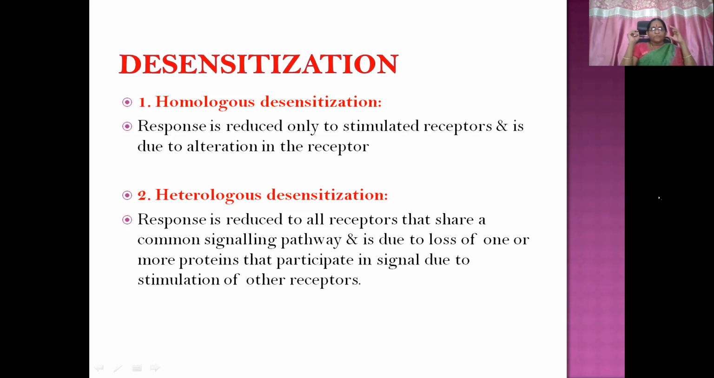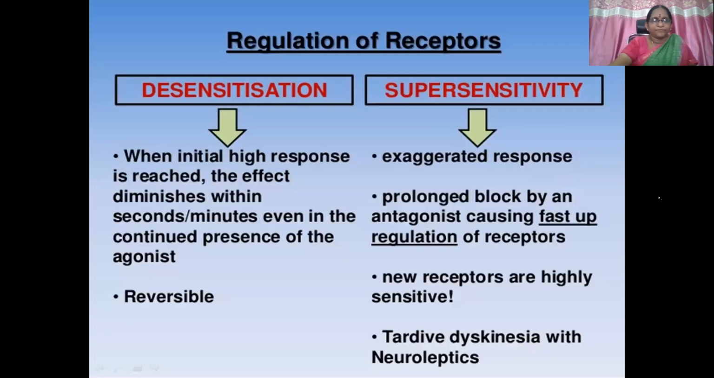So, however many receptors share the common signaling pathway, all these things we'll discuss in the second session. So please make a note that until and unless you understand the first session, you can't understand the second session. So many of the basics I have discussed here, and some connection is there between first and two. So all those receptors which share a common signaling pathway, everything will be desensitized. That is heterologous desensitization. So in desensitization, a high response is reached, then desensitization happens within seconds or minutes.